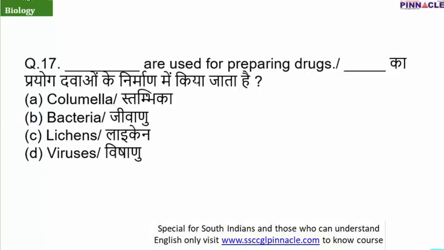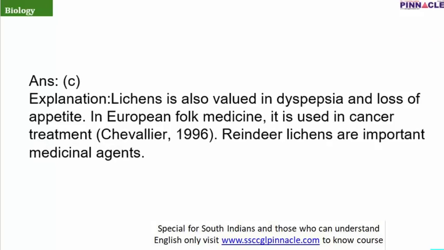Question number 17 is, dash are used for preparing drugs. So lichens are used for preparing drugs, and they are also used in different kinds of diseases. In some places they are also used for treating cancers. So the correct answer is option C. Now here's the explanation. They are used in cases of dyspepsia and loss of appetite, and in European folk medicine they are also used to treat cancer.